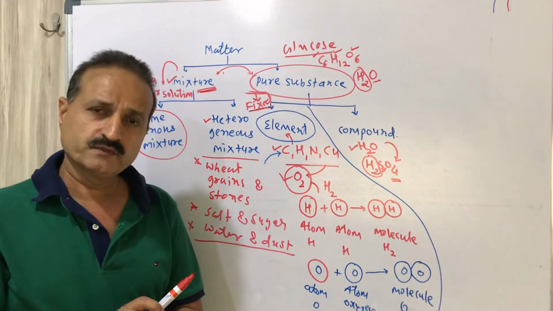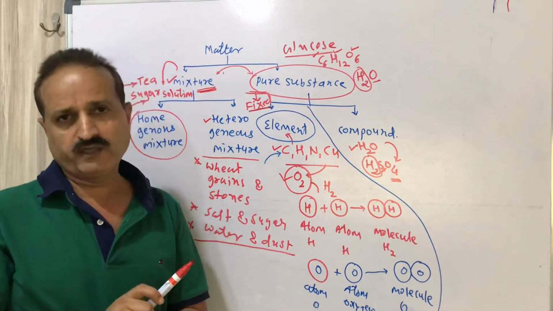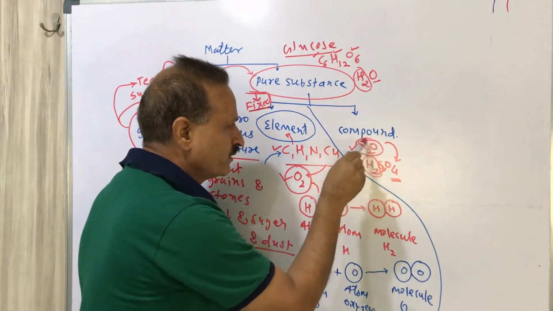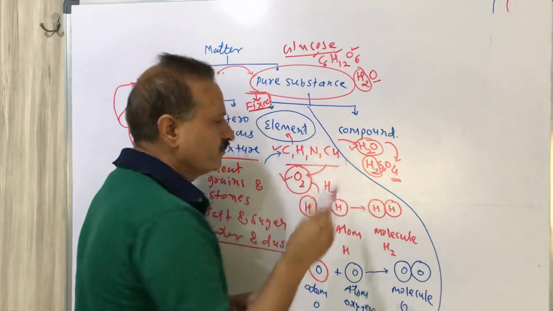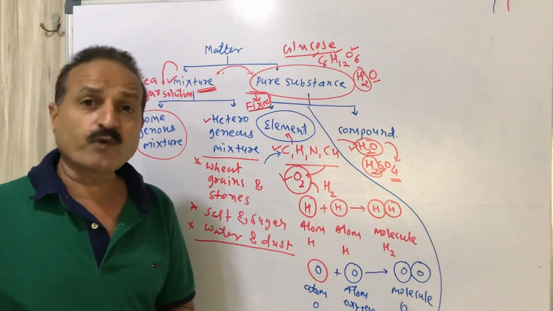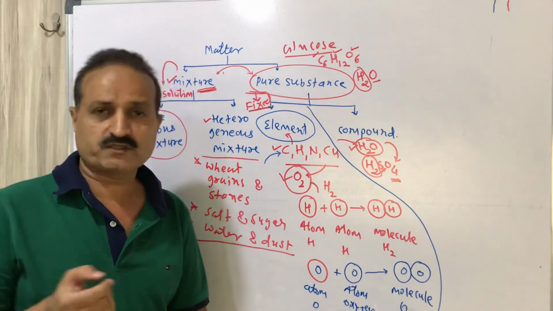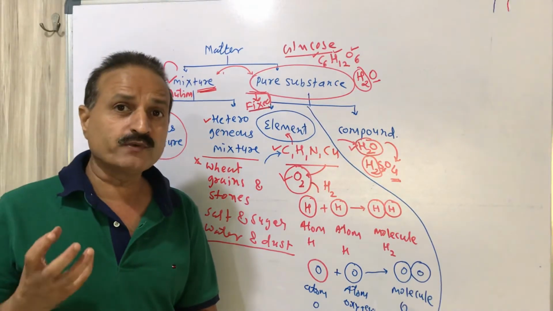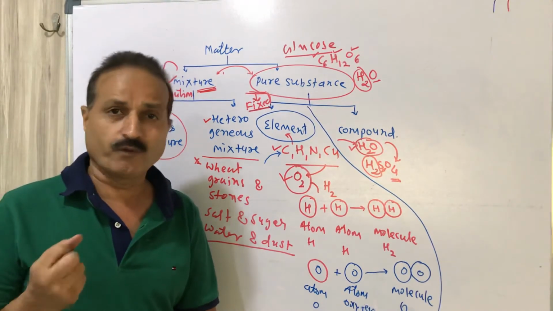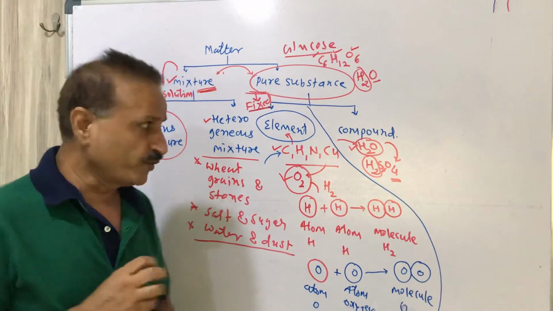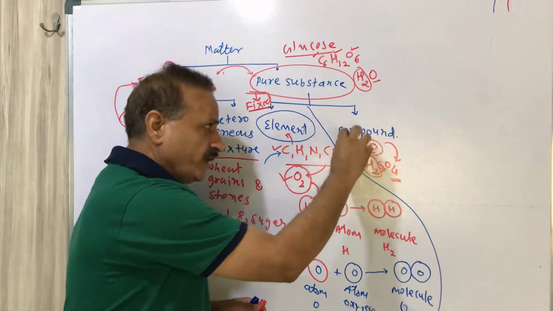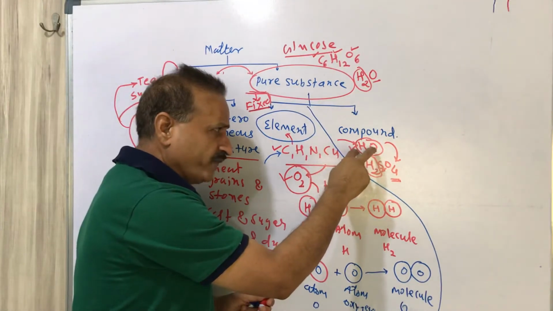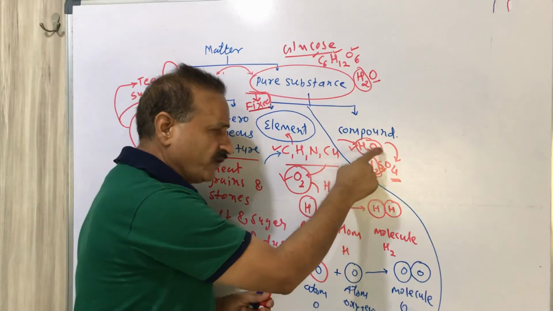Most important, when a compound is formed, the identical property of the atoms is lost. A new type of property is obtained. Suppose the water molecule is a compound, in which two different atoms are present, hydrogen and oxygen.